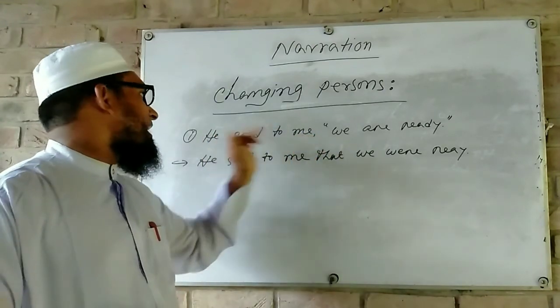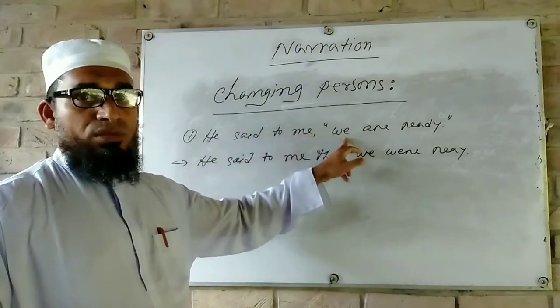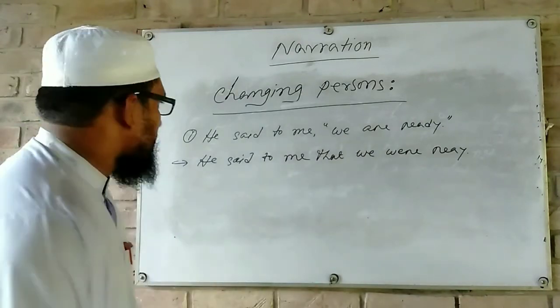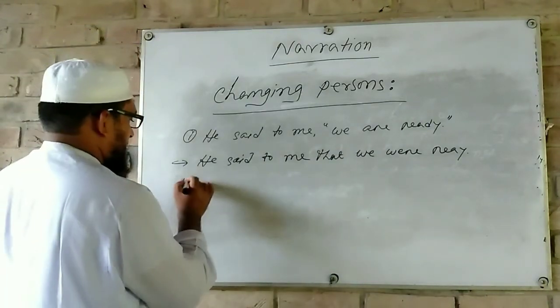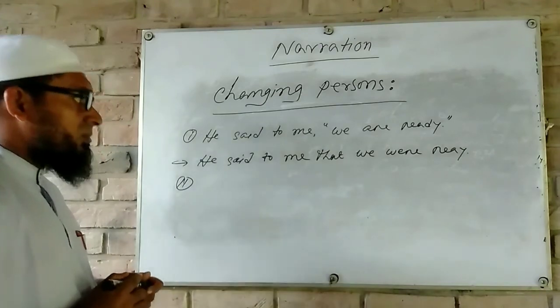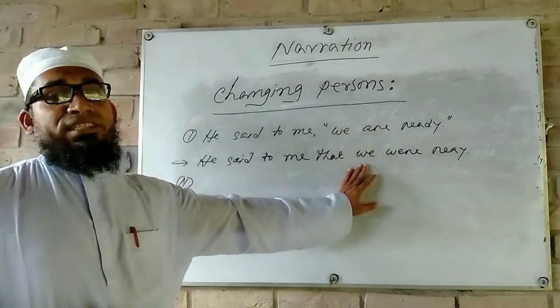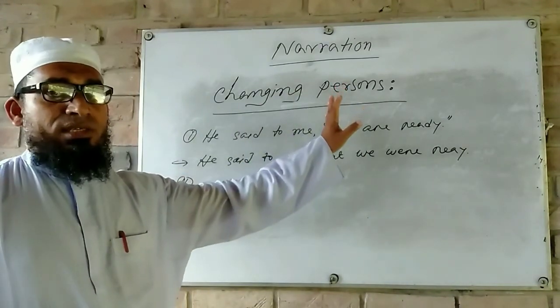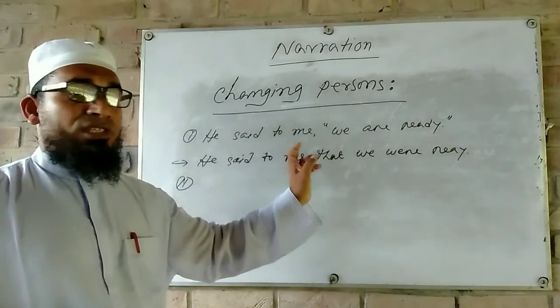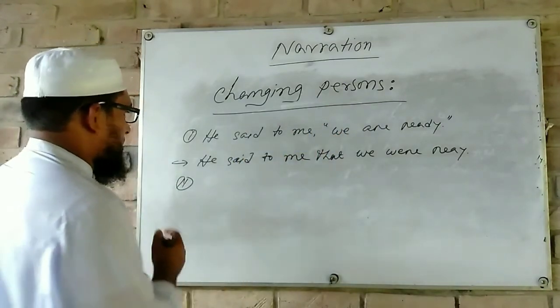So he and me indicate we, so there is no change. Also, if we indicates the whole mankind, then there will be no change of we.